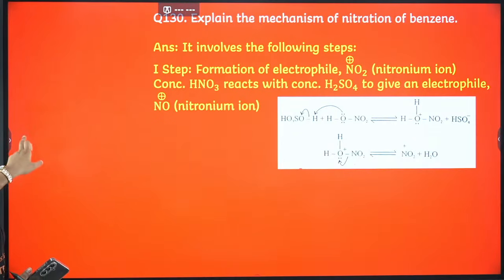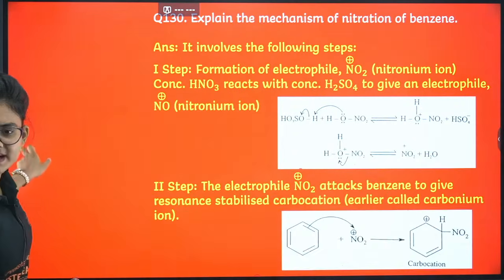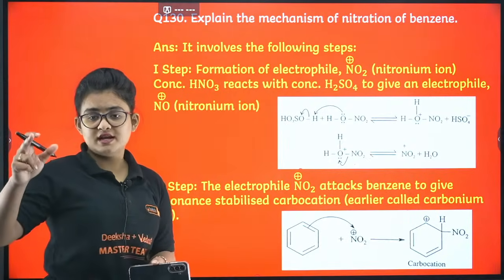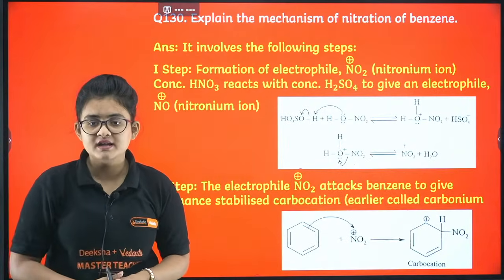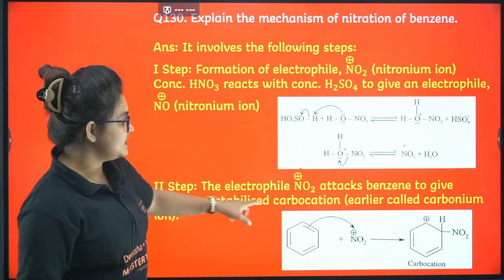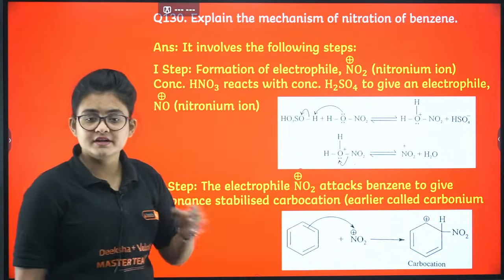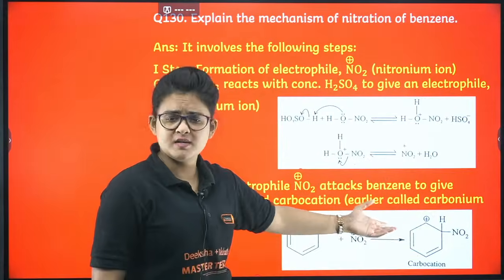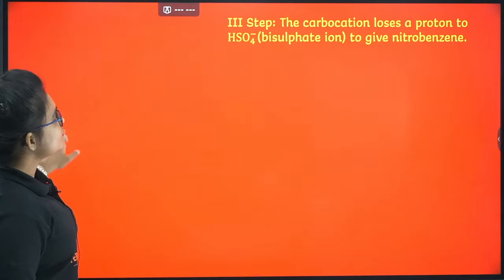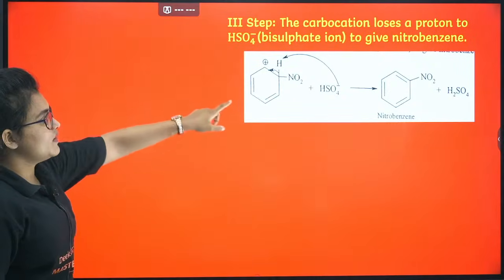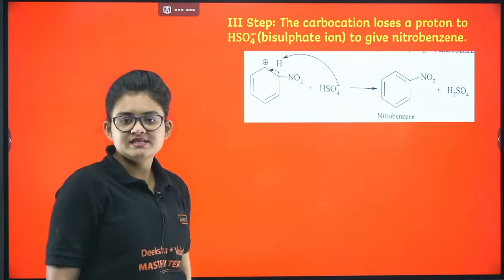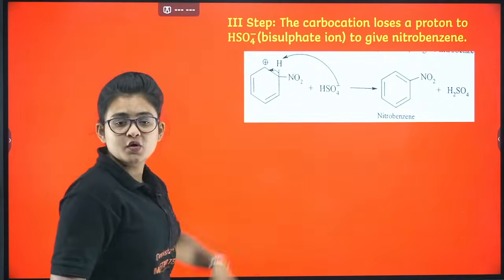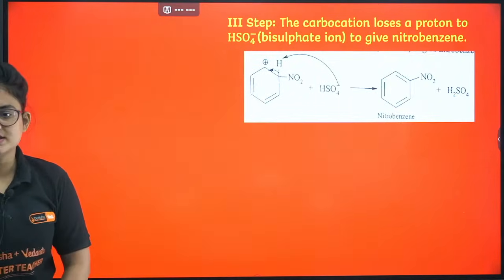Mechanism of nitration of benzene, very, very important, a three-step reaction. The first step is the formation of the electrophile, that is NO2+, the nitronium ion. That nitronium ion is further attacked by the pi electron cloud of benzene and you will end up with the sigma complex or the carbocation. Then, getting back the aromaticity, HSO4 minus takes the hydrogen and you will get back nitrobenzene.